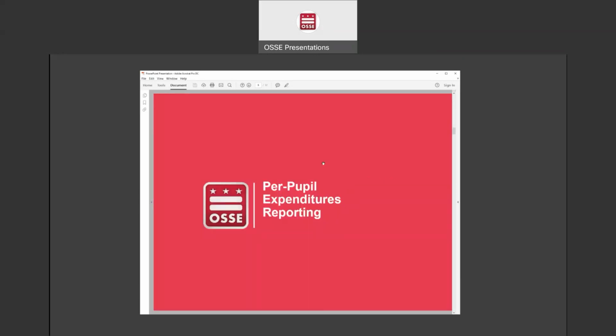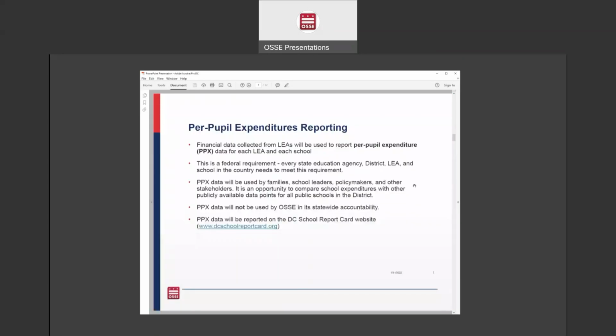Before I do an application demonstration, I'm just going to run really quickly through what the two requirements are. The first one is the per pupil expenditures reporting. The financial data that is collected from LEAs will be used to report your per pupil expenditure data for each LEA and for each school within your LEA. This is a federal requirement, so every state education agency, every district, every LEA, and every school in the country needs to meet this requirement.